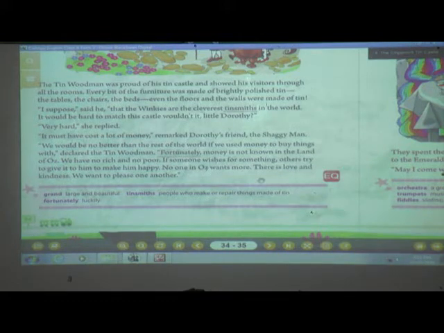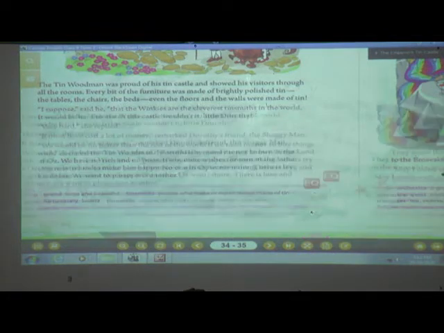Means they give more importance to what? Love and kindness. So from this paragraph, what have we learned, students? We have to be like the Winkies, yes or no? We should not be behind money. Whenever our friends ask us for something, we should give it to them. We should always think of other people's happiness. We should show love and kindness to each other. We will see what happened next.